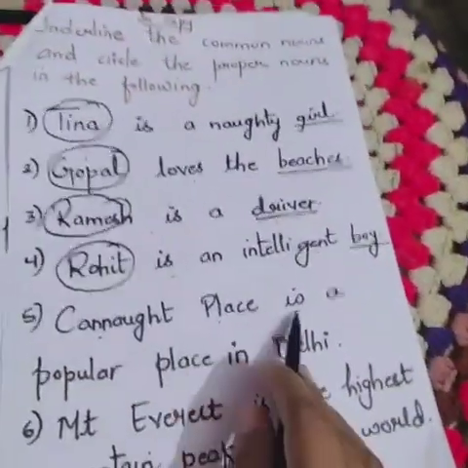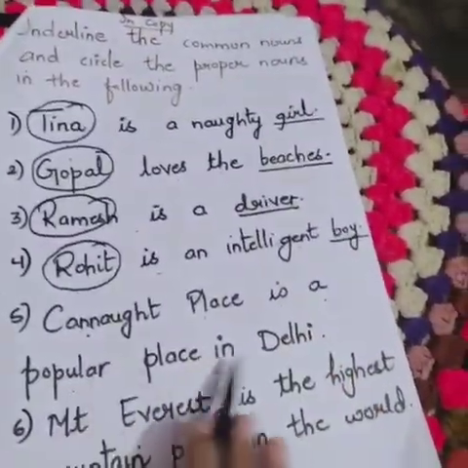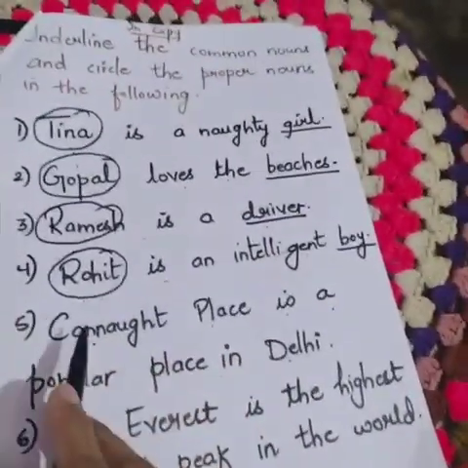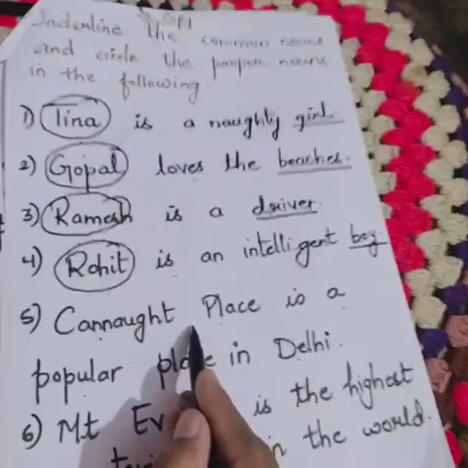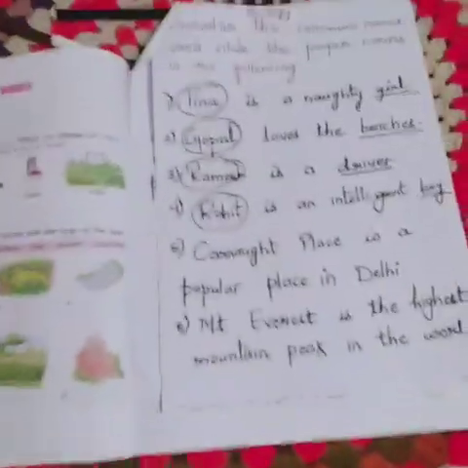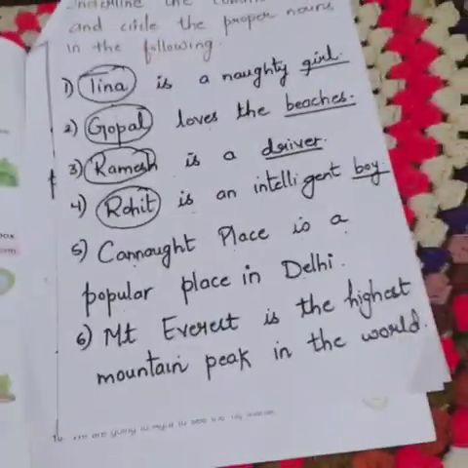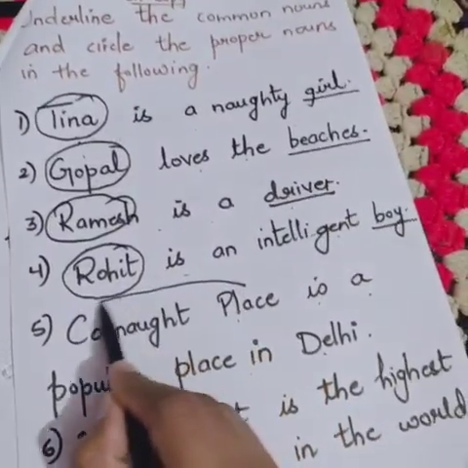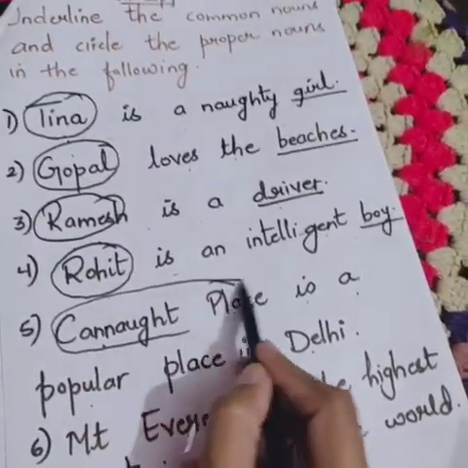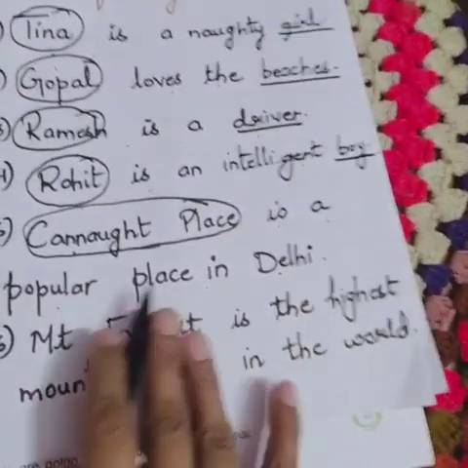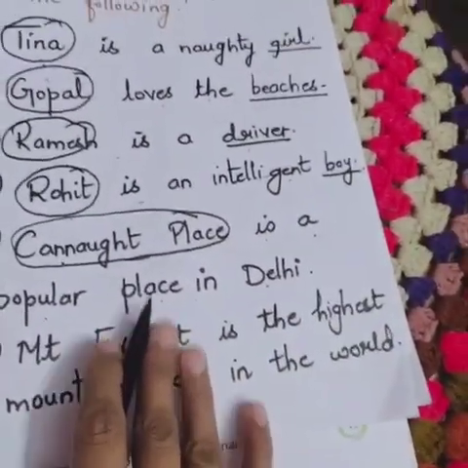Connaught Place is a popular place in Delhi. Here they have mentioned the name of a place. The name of the place is Connaught Place. So it's not a common noun. It's a proper noun. It's the name of a place. So we will circle it. Connaught Place is a proper noun. "Is a popular place." Is place a common noun or a proper noun?